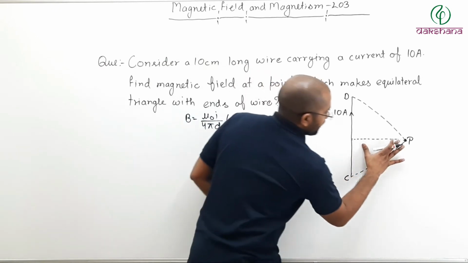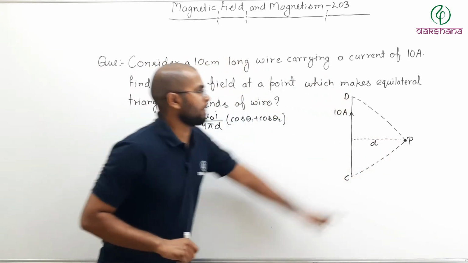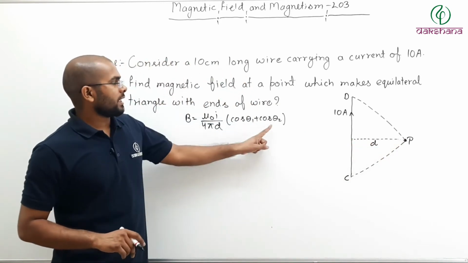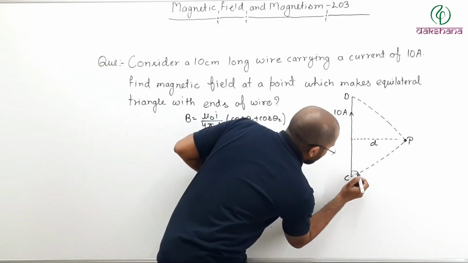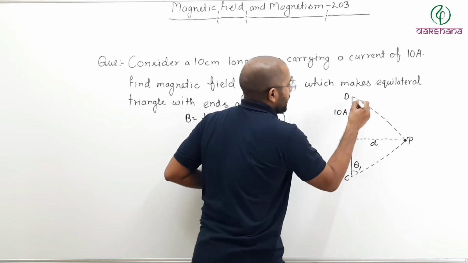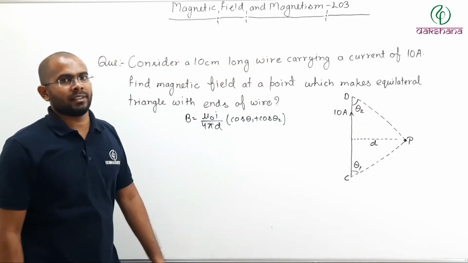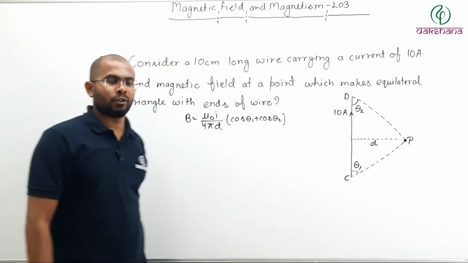So this is your d, perpendicular distance. We have dropped a perpendicular. Now, what were theta 1 and theta 2? Theta 1 and theta 2 are nothing but the angles made by the point P from the ends of the wire, like this. So this is theta 1, this is theta 2.